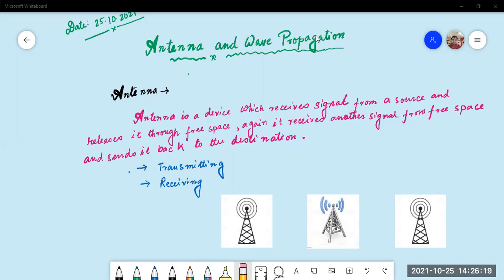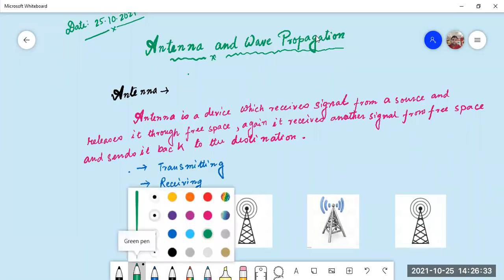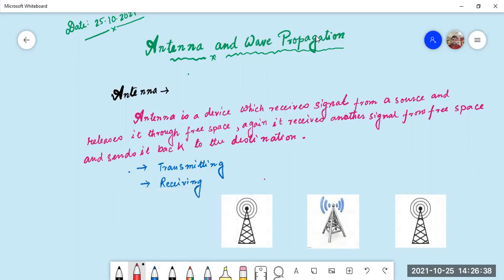You can see in the diagram, I have drawn an antenna. This is our antenna. This is the receiver end, and this is the transmitting end.